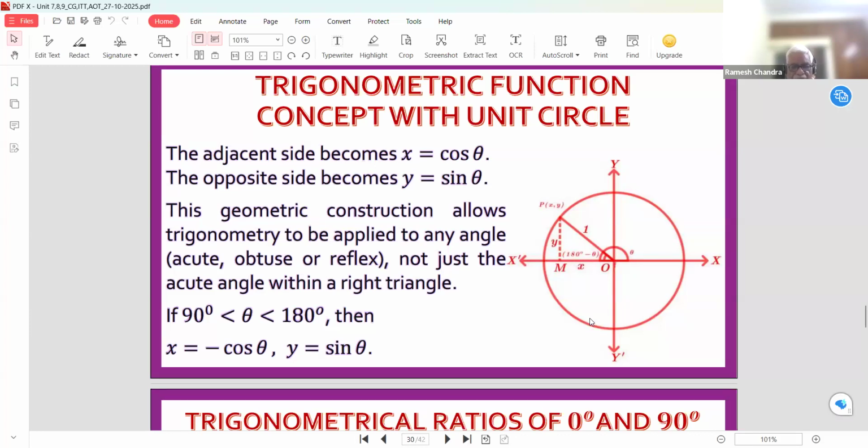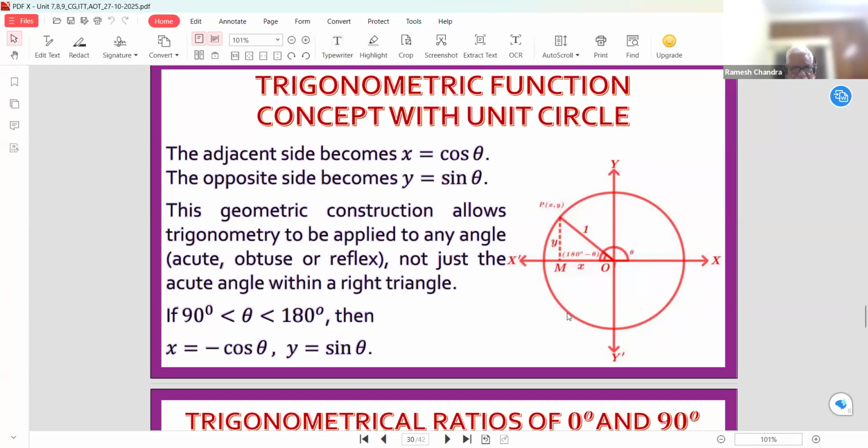So that is why, if sine theta, cos theta, tan theta are defined for any angle, not only for the acute angle, then these trigonometrical ratios are said to be trigonometrical functions, because we have the concept of a function where the domain is a set of real angles and the codomain is the values of these trigonometrical functions.